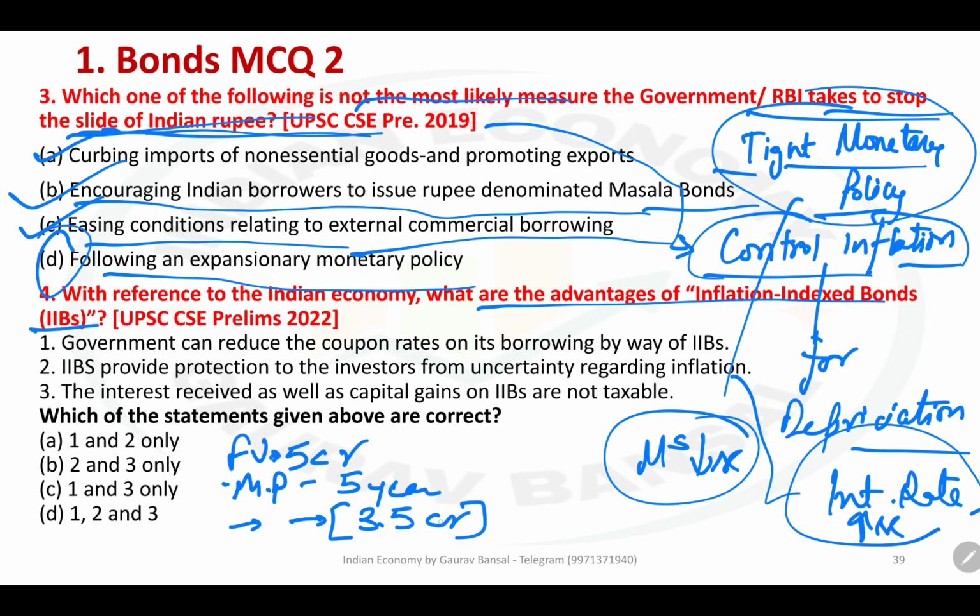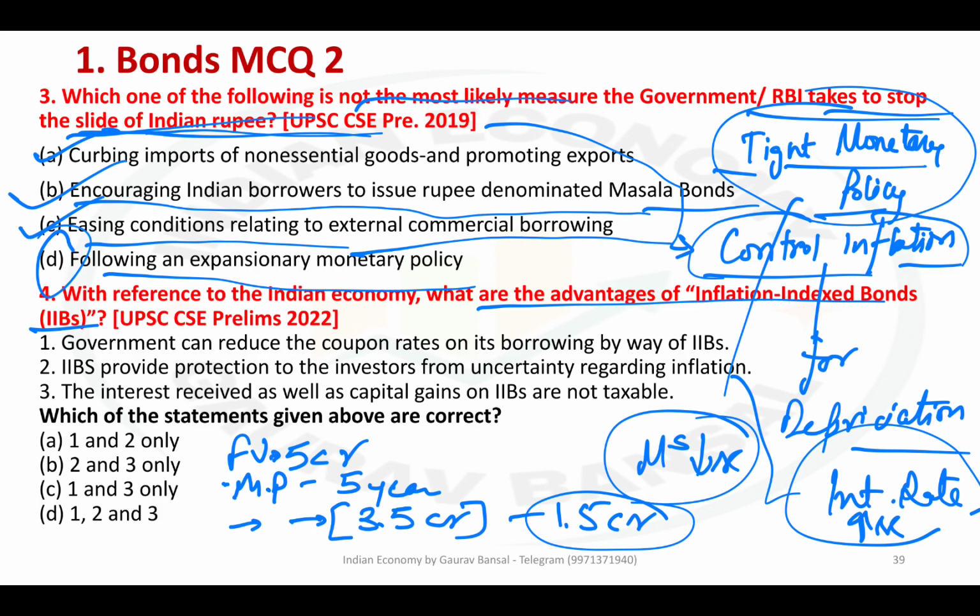So buying this bond for 3.5 crore rupees, you will get 1.5 crore rupees over 5 years. So roughly 40% return in 5 years. Eventually this would be about 7% interest per year, or a little less than that. So that is what it is going to mean here.